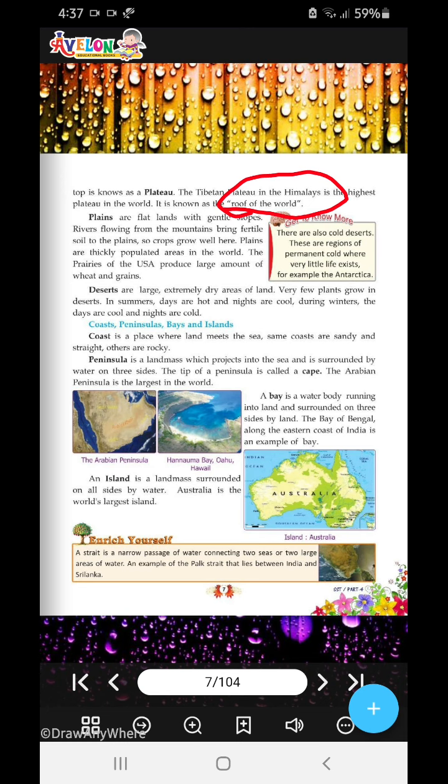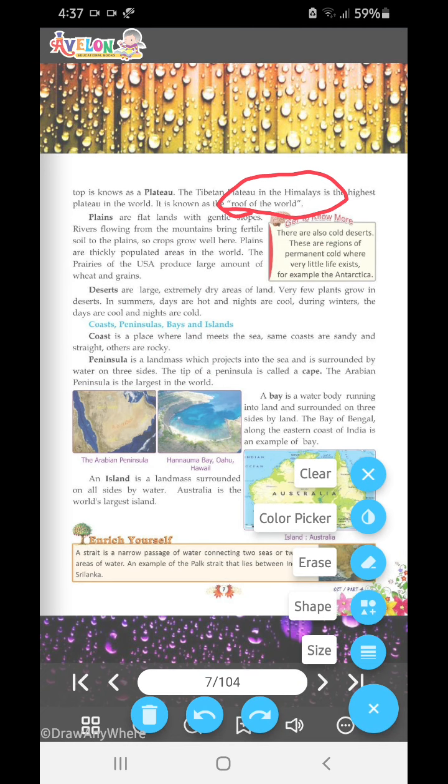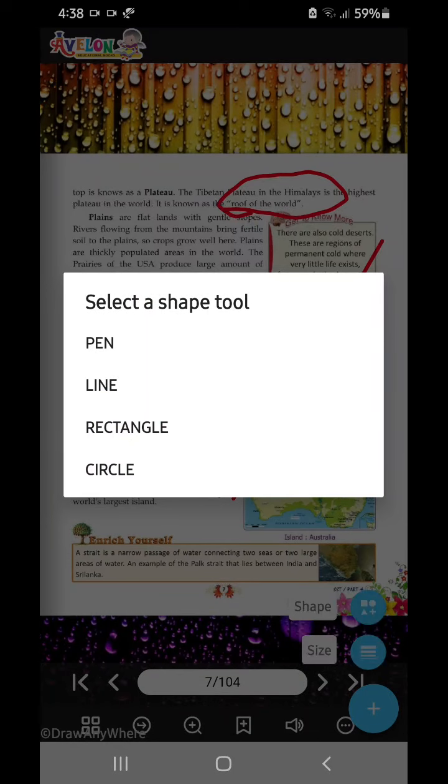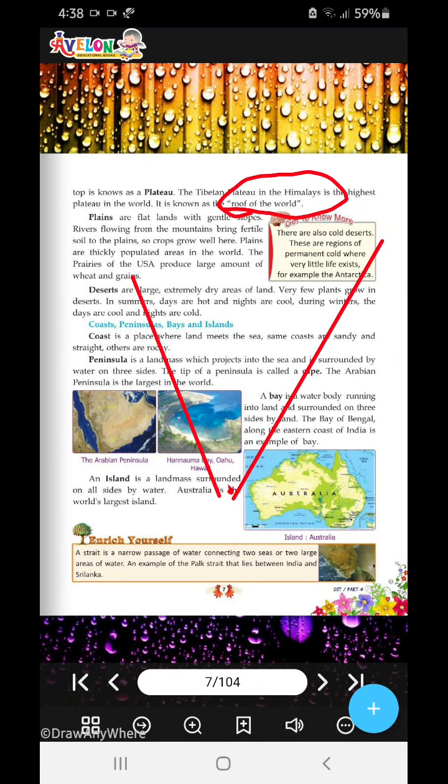Okay, so a peninsula is almost like, sorry, I drew wrong. Almost like this, okay? And then this tip, this whole area is known as the Cape. The Arabian Peninsula is the largest in the world. India also has a peninsula, and that's the southern plateau.